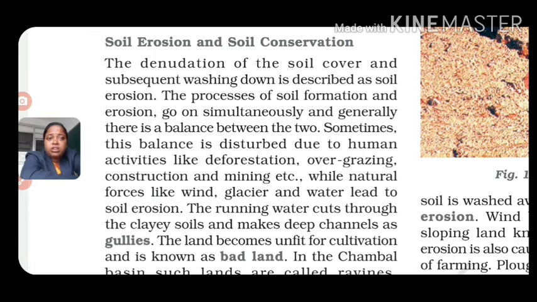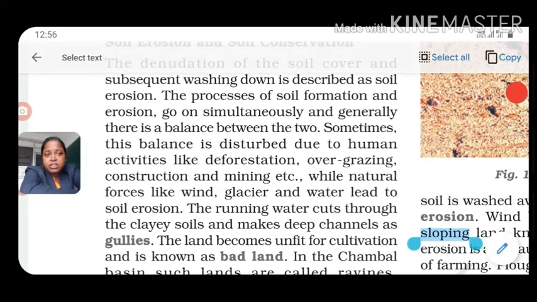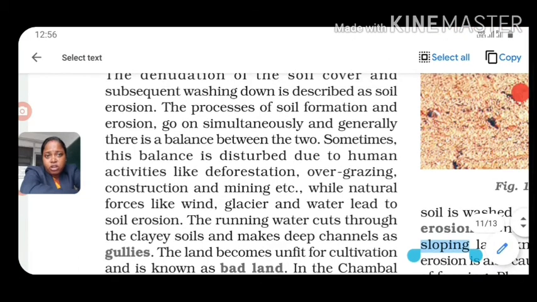So the degradation of soil cover and subsequent washing down is described as soil erosion. Means, if the soil cover is washed away very heavily, mostly due to river flow and the overflowing of rivers, it causes this type of soil erosion. Okay, they wash out all the soil from a particular area to another. So like that soil erosion happens in that area.